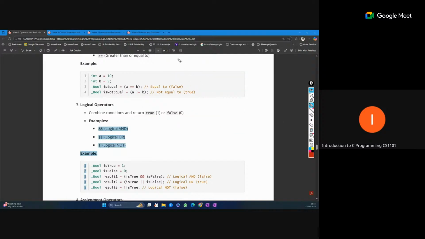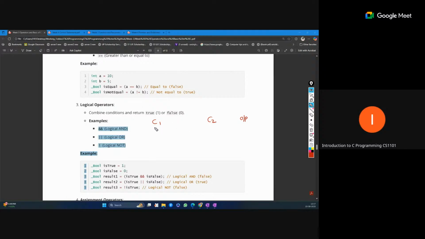And let's come to the OR. Suppose the same thing: C1, C2, and the overall output. Now the OR operator is used when you require a situation where if any of the conditions is true, you will perform the task. So either this one or the other one. If either C1 is true or C2 is true, the overall output will be true. So in this situation we use the OR operator.